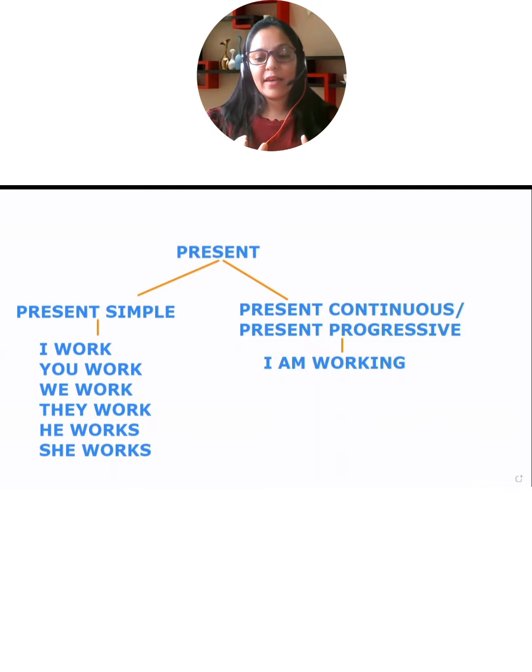But when I say I work, that is in general. For example, I may not be working at this moment, but I work somewhere. I go for a job, I go to the office, okay? And that is a permanent thing. That is not a temporary thing. So, present simple is something that's more or less permanent.